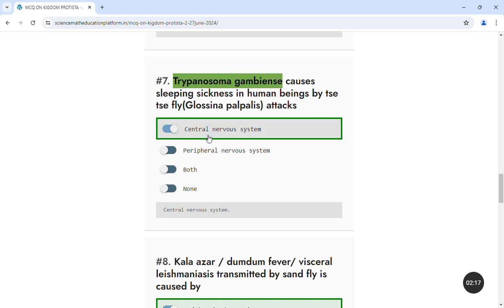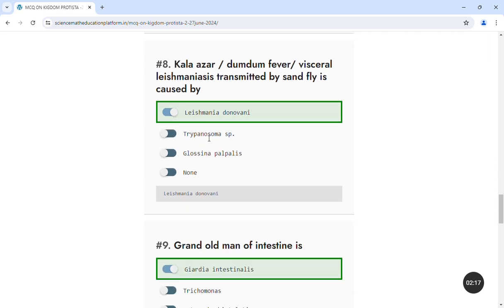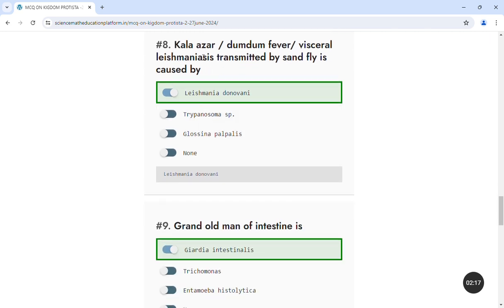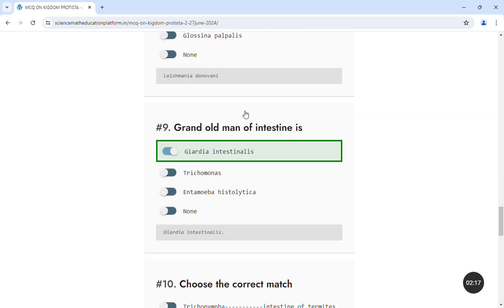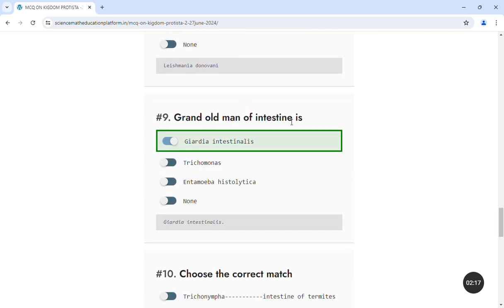I hope this is clear to you. So let's discuss the other question. Kala azar or dum-dum fever or visceral leishmaniasis is transmitted by sandfly, and the parasite that causes these diseases is Leishmania donovani. Grand old man of intestine is Giardia intestinalis. It causes giardiasis.